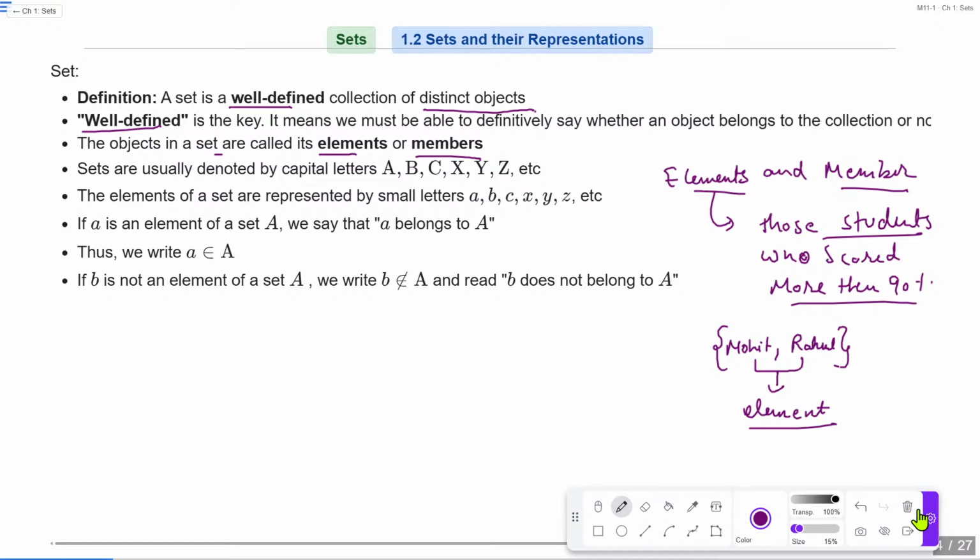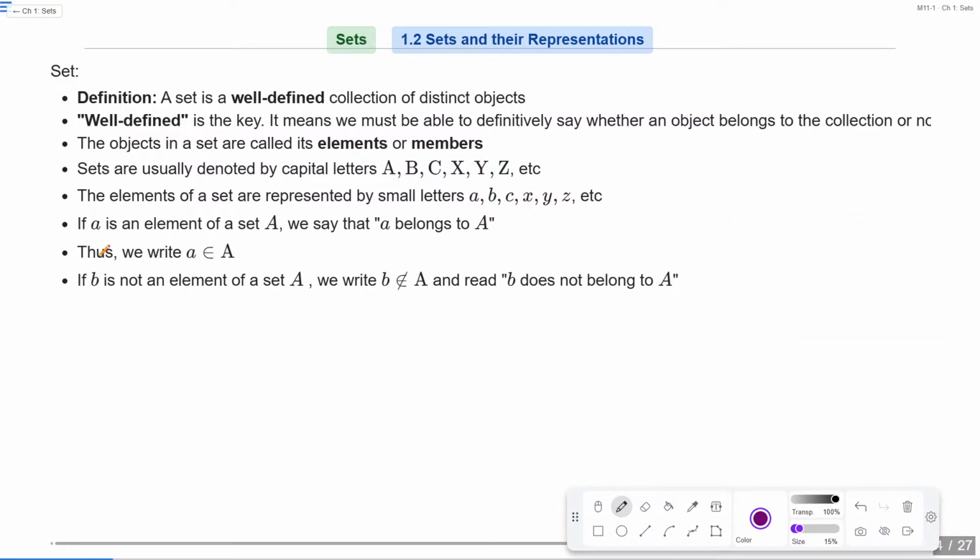Okay, so now let's see कि हम sets को represent कैसे कर सकते हैं. How we can represent the set.